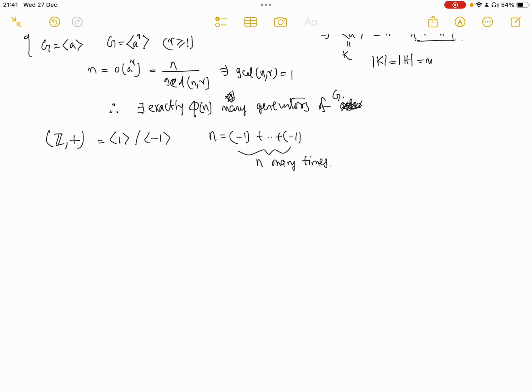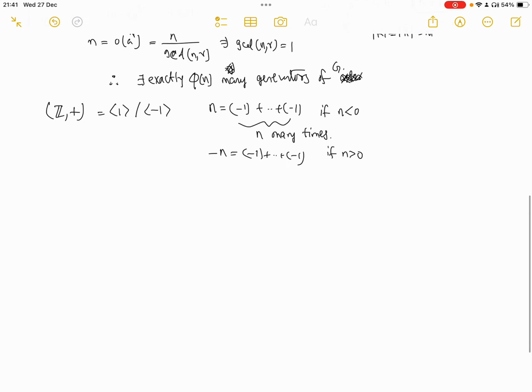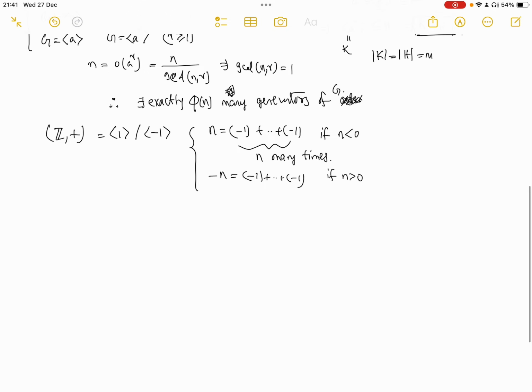And if n is positive, then -n is negative, so -n is generated by -1, and you can take minus of that element. So that is again generated by -1. So for Z, so far we have seen there are two generators.